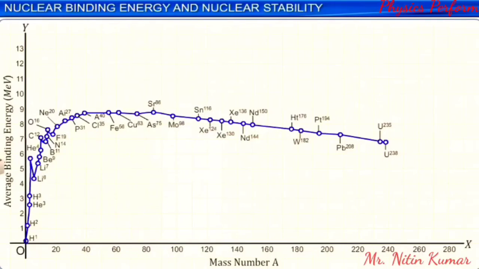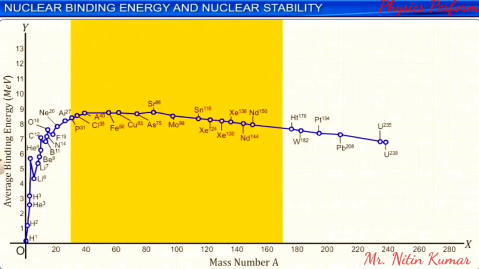From the graph, we see that for nuclei with mass numbers less than 30, the average binding energy values are relatively less, indicating relatively low stability for those nuclei. The average binding energy is almost independent of the mass number A of nuclei in the range of mass numbers between 30 and 170 and is nearer to the maximum value of the average binding energy. This indicates high stability for the corresponding nuclei.